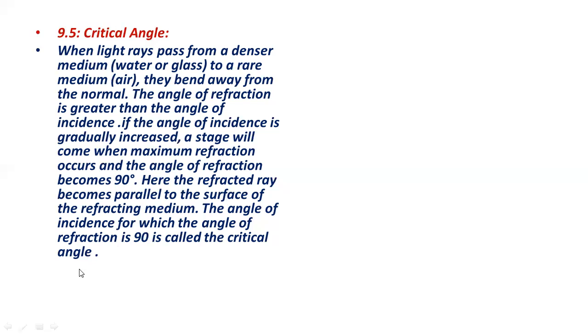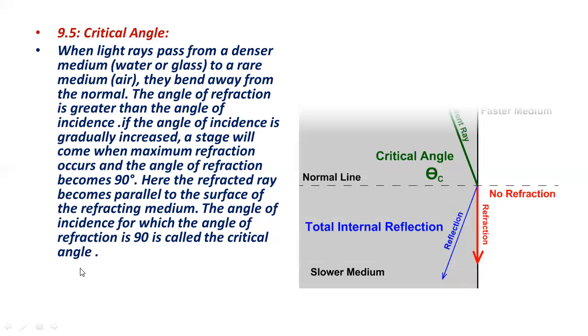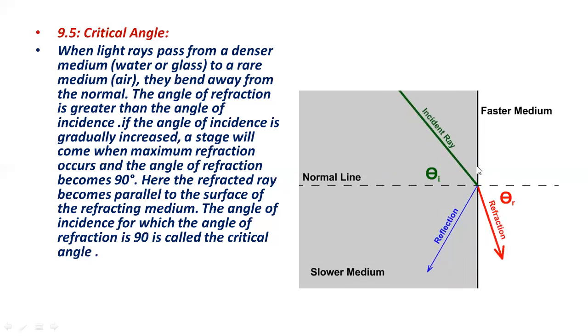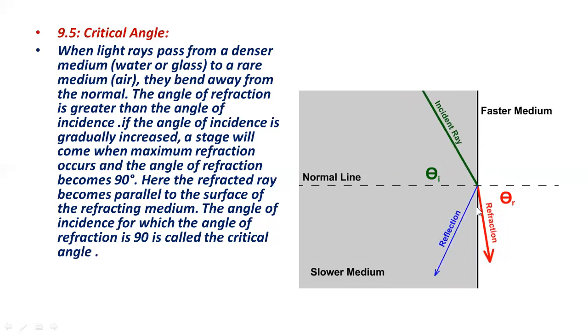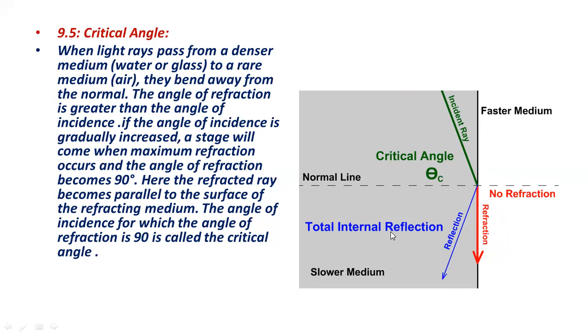You can understand this from the image. This is a normal line, and you can see that the incident ray falls on the medium. This is a slower medium. Slower medium means the denser medium, and outside is the faster medium, which is air.